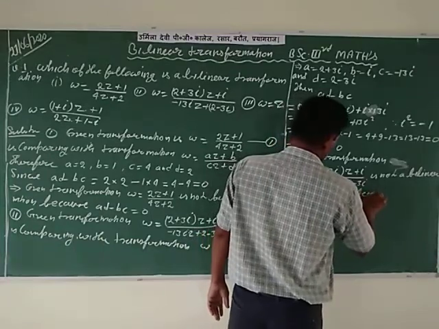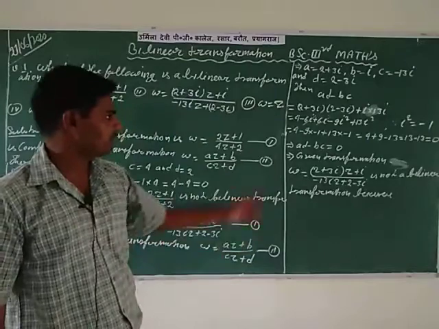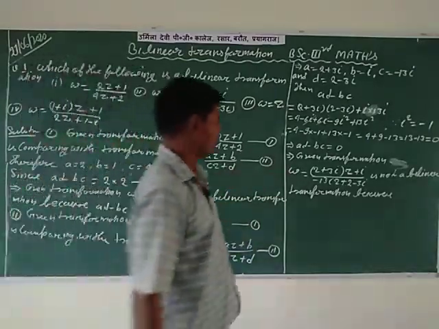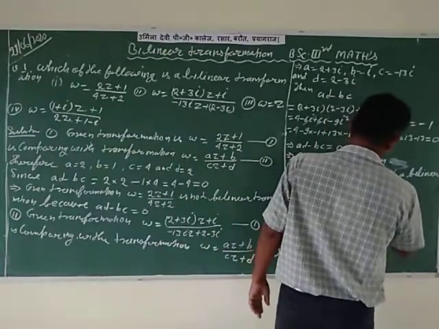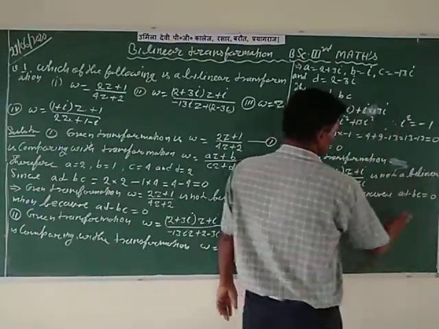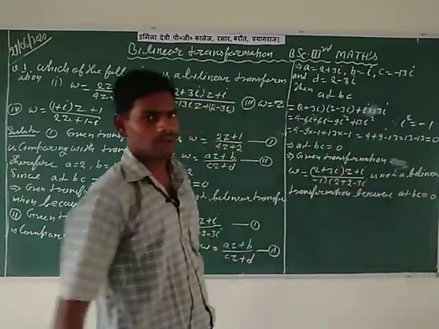Because the reason is that the value of AD minus BC is equal to 0. So because AD minus BC is equal to 0, 13 minus 13 is equal to 0.